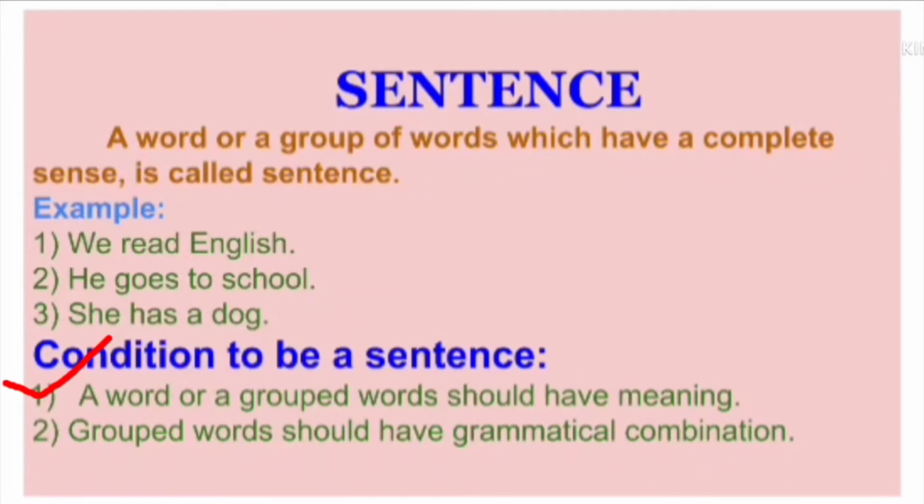Condition to be a sentence. Firstly, a word or grouped words should have meaning, and then grouped words should have grammatical combination. If the grouped words have no meaning and do not follow grammatical combination, then it is not a sentence. In every kind of sentence, there is a grammatical combination, and the grouped words should follow the grammatical combination of that kind of sentence to be a sentence.